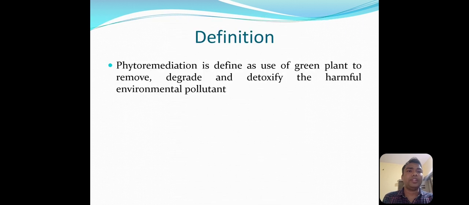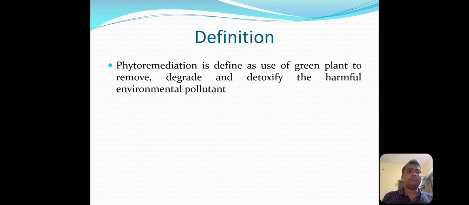So let's start with what is meant by phytoremediation. Phytoremediation is defined as the use of green plants to remove, degrade and detoxify harmful environmental pollutants. Whatever contaminants or heavy metals are present should be removed, degraded, or detoxified through this process of phytoremediation.